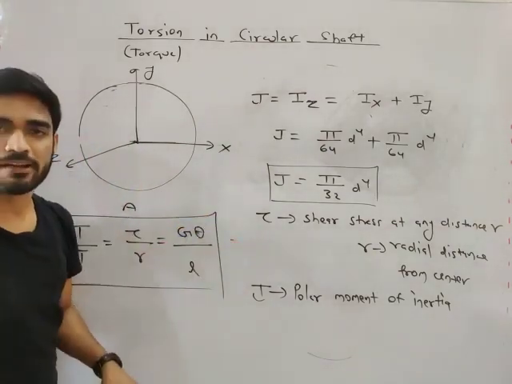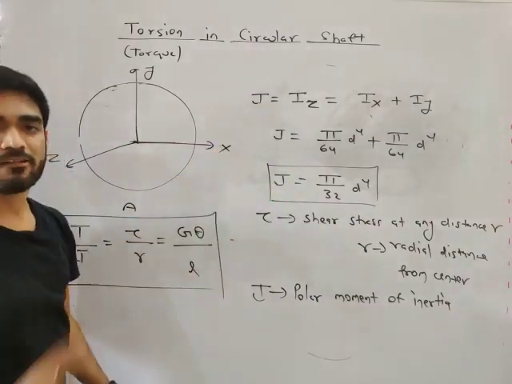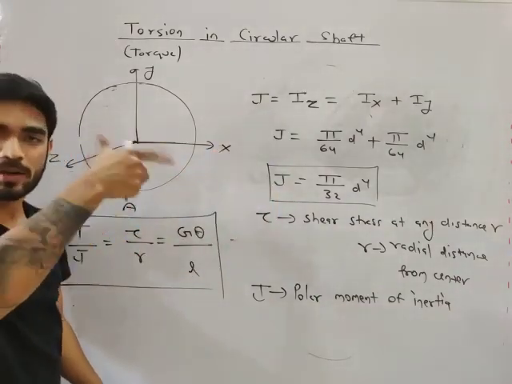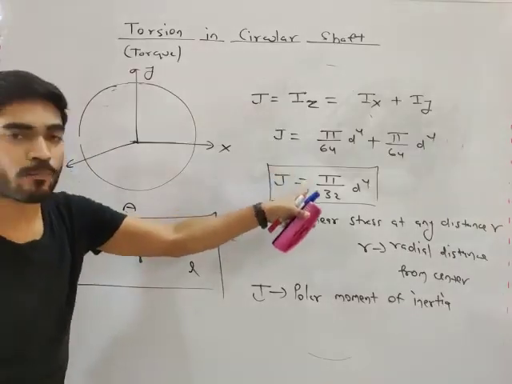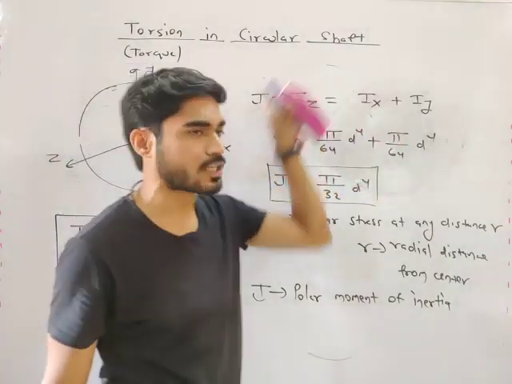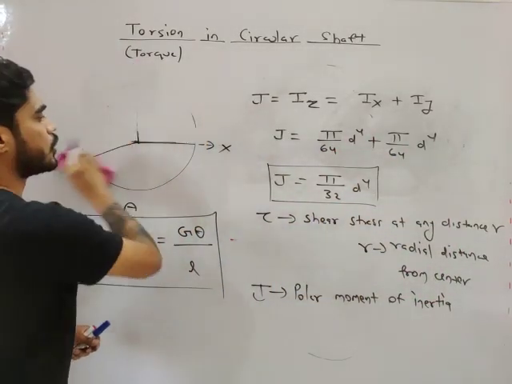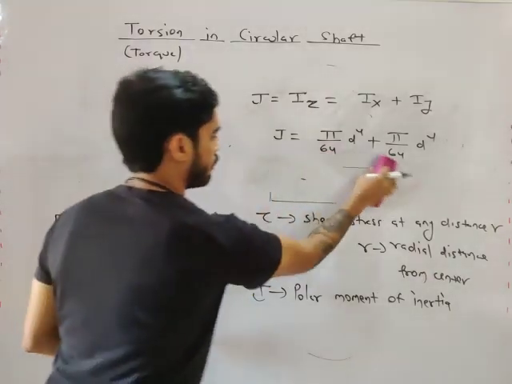In case of bending, we calculate the moment of inertia about a parallel axis. In case of torsion, we are applying torque about the normal axis, so here also the moment of inertia is about the normal axis. So polar moment of inertia is the moment of inertia about the normal axis. Do you understand this? Very good.